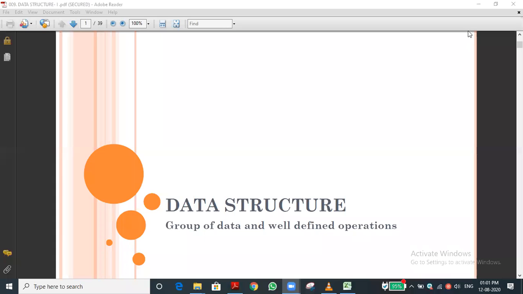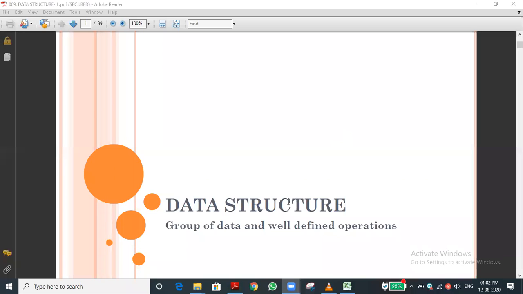Okay, students. Last class we discussed the basics of data structure. We discussed what is data, what is data type, what is data structure, and how data structure is classified, the classification of data structure, and the concepts of arrays, tree, and graph. Can you recall that? Yes, sir.